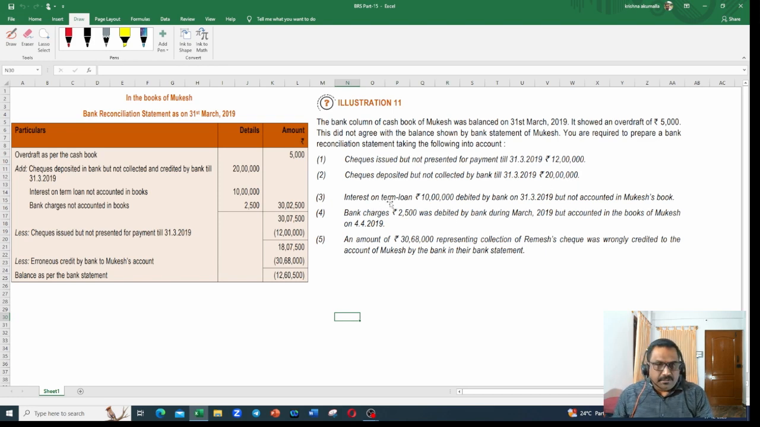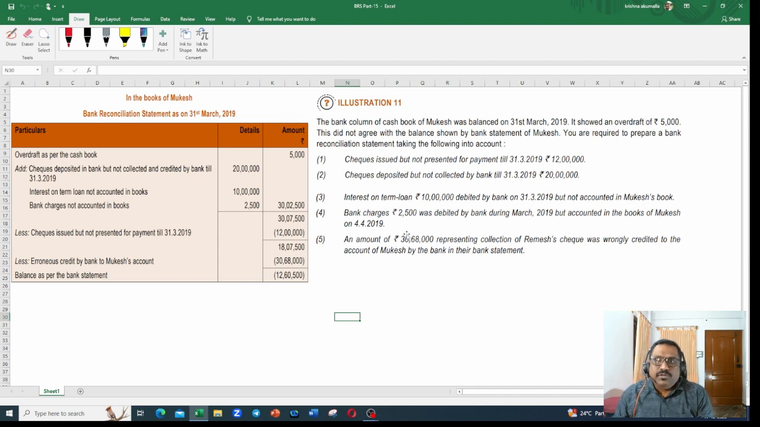Interest on term loan, 10 lakhs debited by bank on 31st March 2019, but not accounted in Mukesh book. So interest on term loan debited in passbook, but not recorded in cash book. That is what is the meaning.